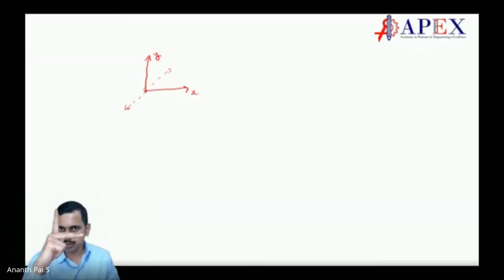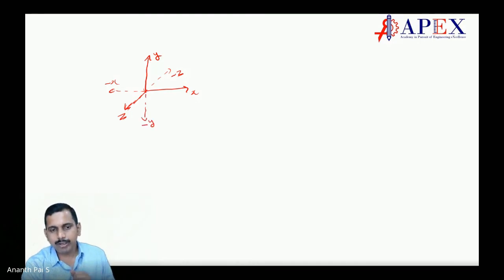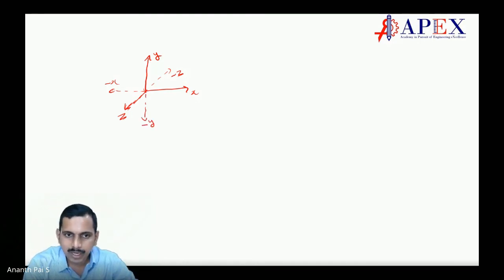Using it, we put x here, y here, and z in this direction. Very basics, very important. This is negative z, this is negative x, and this is negative y.